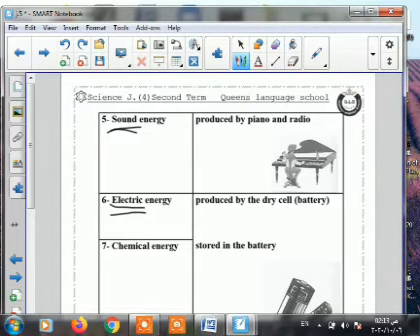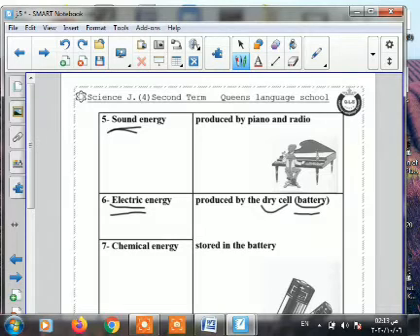Why? To give energy to the mobile, to make your calls and chat and so on. This battery is called a dry cell. I can say battery or dry cell, it is the same name. Electric energy is produced from a dry cell or battery.